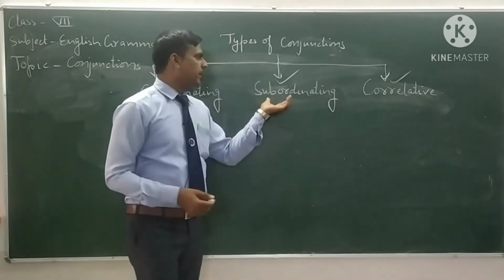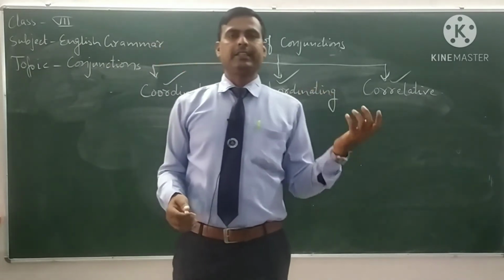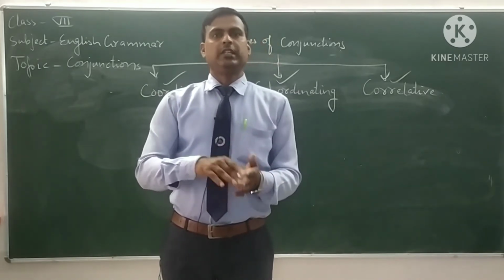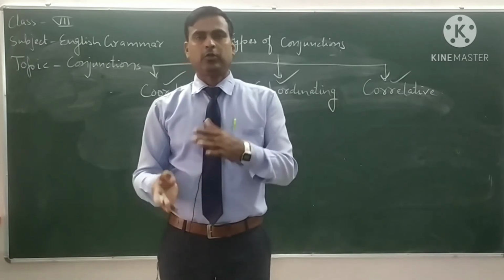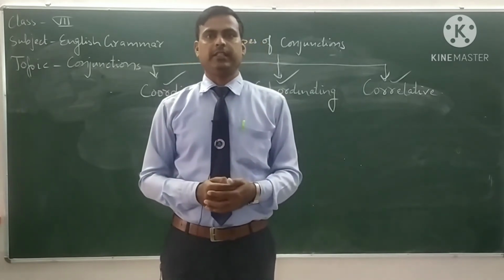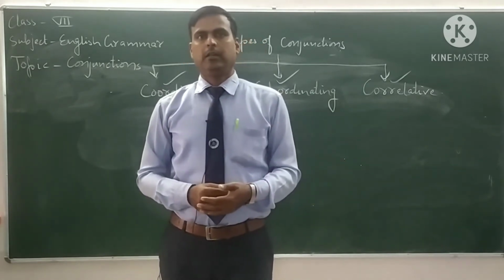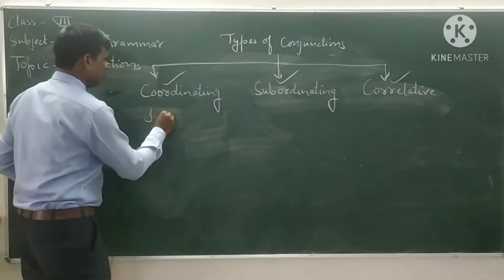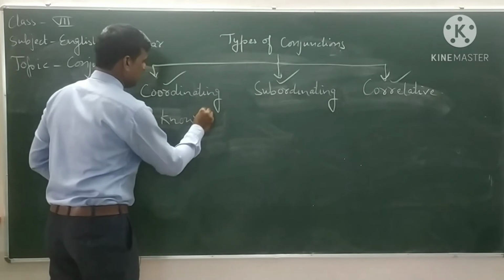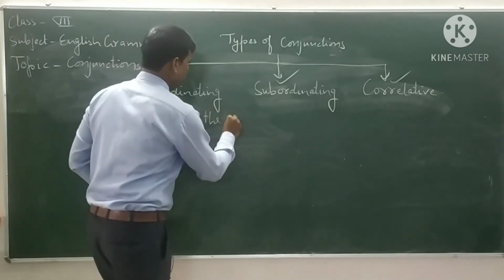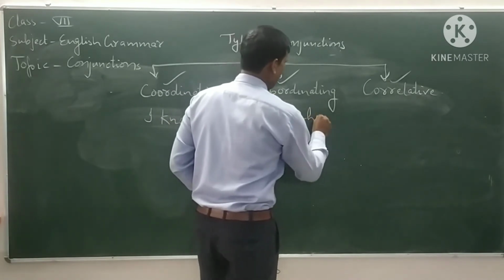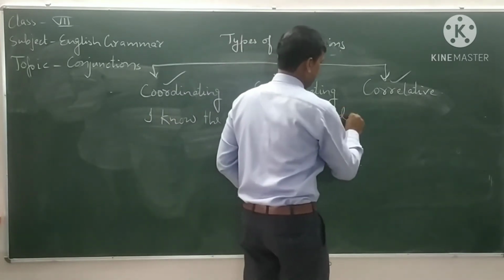So we use the subordinating conjunctions to join two sentences of different rank, or different order. For example, I know the man who helped me.